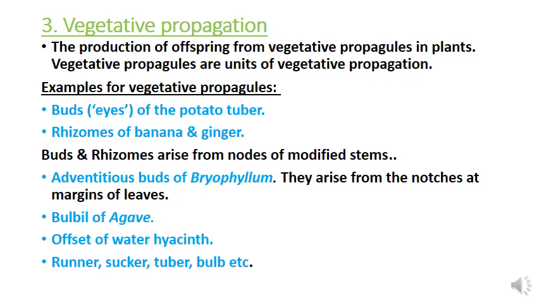Let's move on to our next topic, vegetative propagation. Vegetative propagation is also a type of asexual reproduction and it takes place in plants. Plants have certain asexual reproductive structures which are known as vegetative propagules. The production of offsprings from these vegetative propagules is known as vegetative propagation.